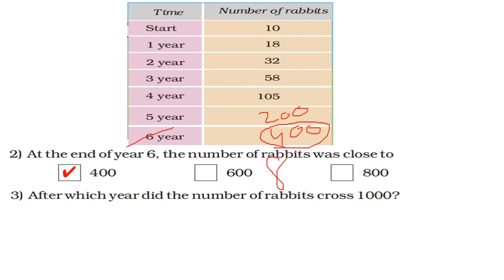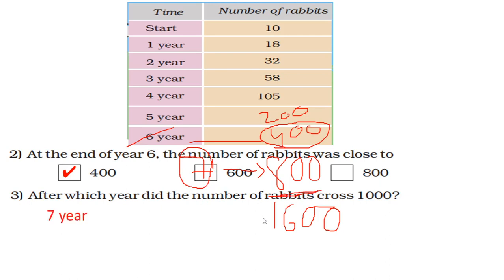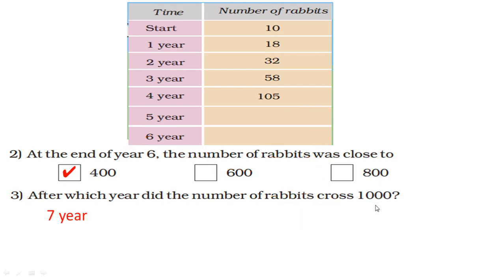Double. At the end of 7 years it is 800. Now at the end of 8 years, if you double it, what will it be? So close to this. This is for 6, this is for 7. So what will the answer be? At the end of 7 years it is 800, so after 7 years it will cross 1000. Is it clear?